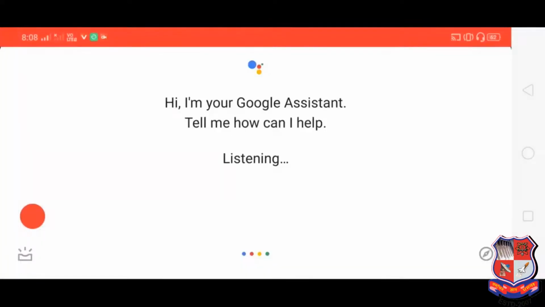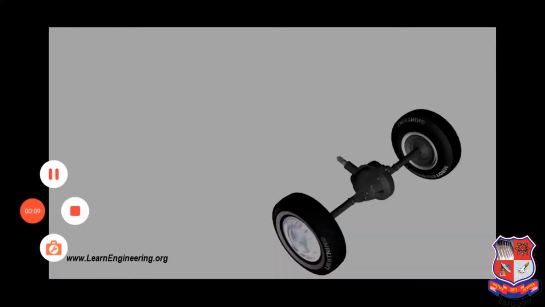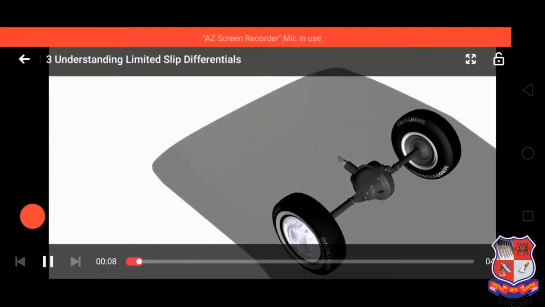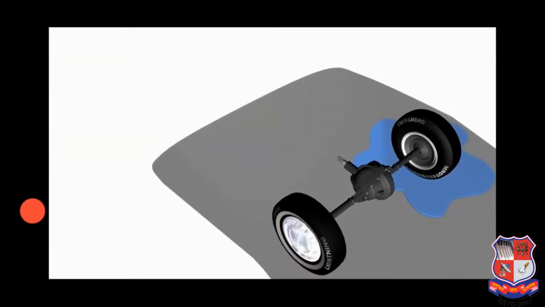Consider a situation where a vehicle fitted with a standard differential moves straight, and one drive wheel is on a surface with good traction, and the other wheel is on a slippery track. In a standard differential, the left and right axle rotations are completely independent. Since one wheel is on a slippery track, the standard differential will make that wheel spin at excessive speed, while the good traction wheel will remain almost dead. This means high power supply to the slippery wheel and low power flow to the good traction wheel. So the vehicle won't be able to move.